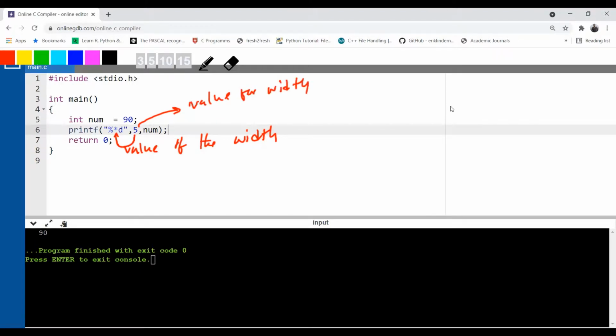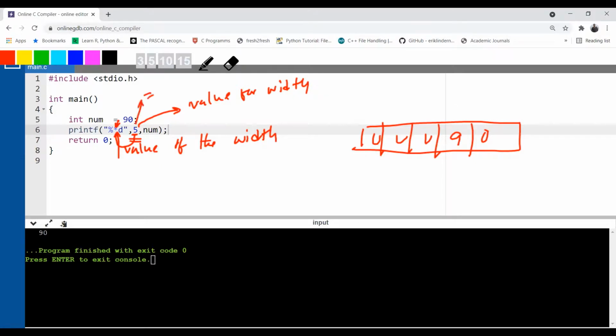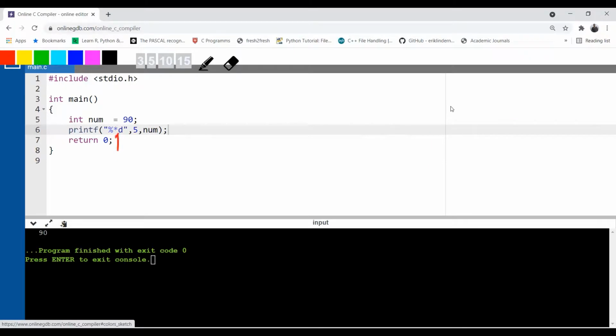So what will the compiler do? The compiler will replace this asterisk with the value 5. So now what is the value of W? 5, 5 characters. Okay, so let us try with some input. So what will it print? It will print 90 and there will be 3 spaces. So instead of hard coding the value of width along with the %d, you can pass it as an argument as well. Now what is 5 here? 5 is equal to W. So how to represent the W? Represent the W through asterisk.